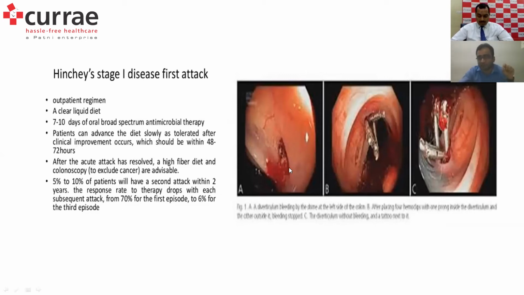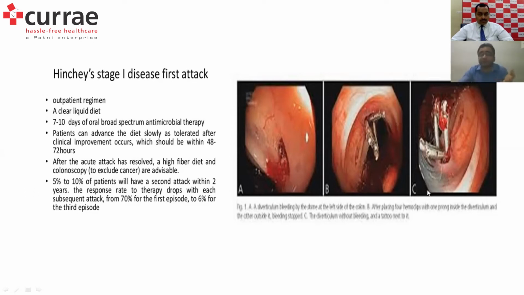So this is a diverticular bleed, and this is the bleeding from the mouth of the diverticula. That's in image A. In images B and C, what we have done is clip the mouth of the diverticula by applying perpendicular hemoclips at the mouth so that the bleeding stops. Since this is an outpouching and a herniation, with only a vessel contained in that area, closing the mouth of the diverticula will lead to complete hemostasis, and there is no need of going back and removing the clips, they stay inside.